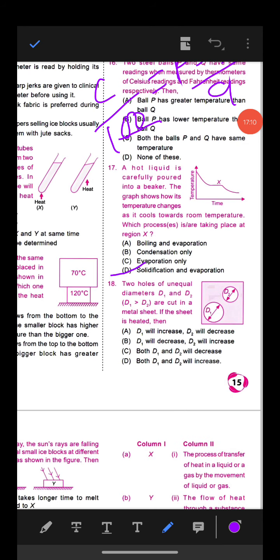17D, solidification and evaporation. At region X, both the solidification and evaporation are taking place.